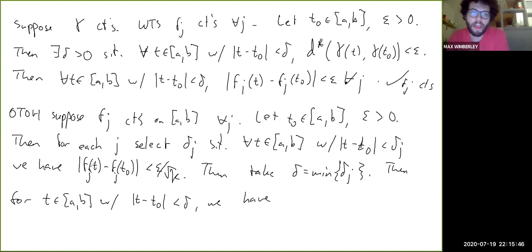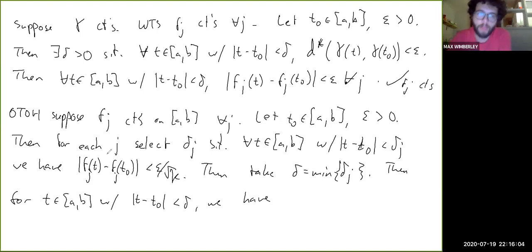So that means that every one of these inequalities is satisfied for every j, right? So for that value of t, |fj of t minus fj of t naught| is always less than epsilon over square root of k for every value of j.